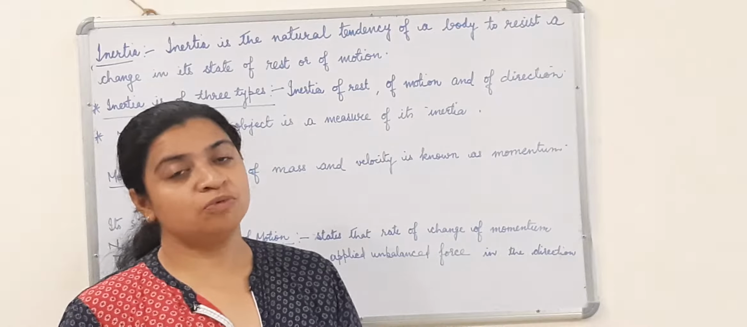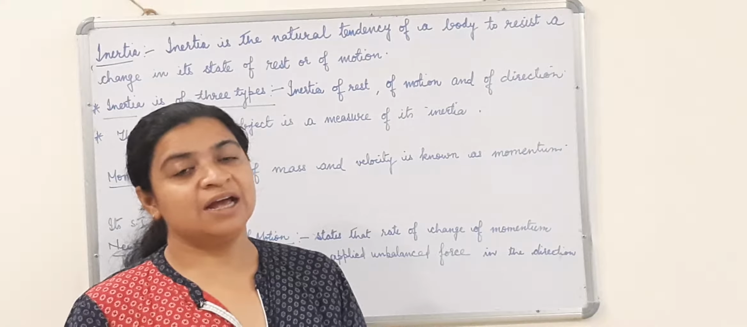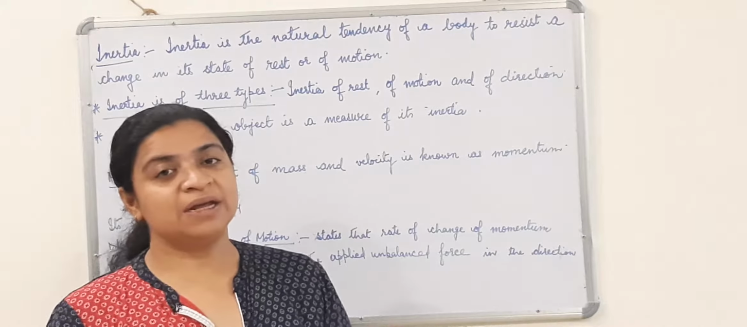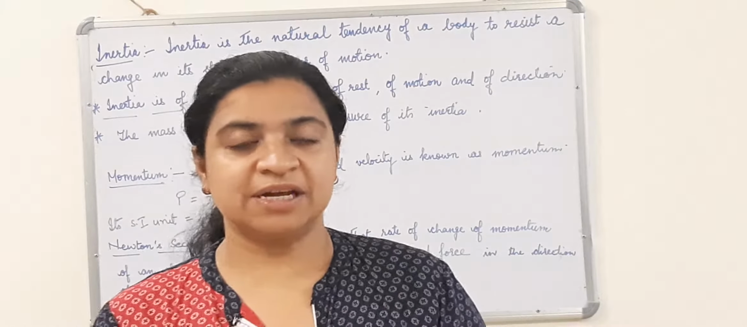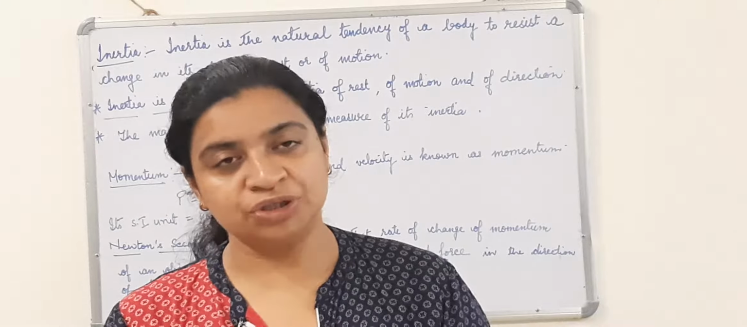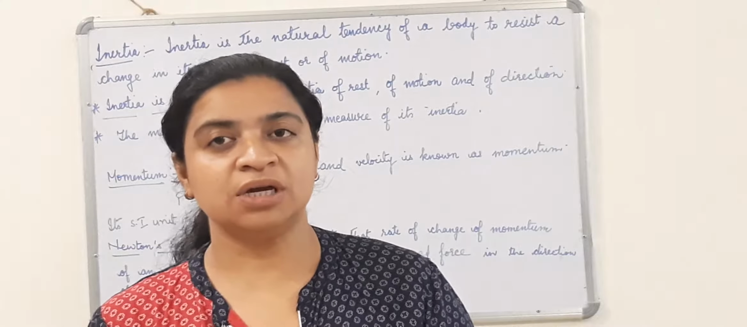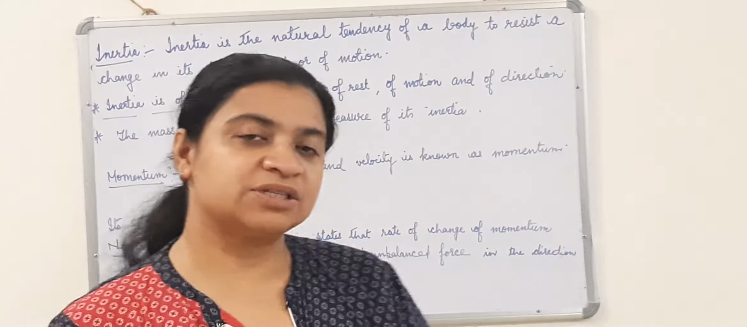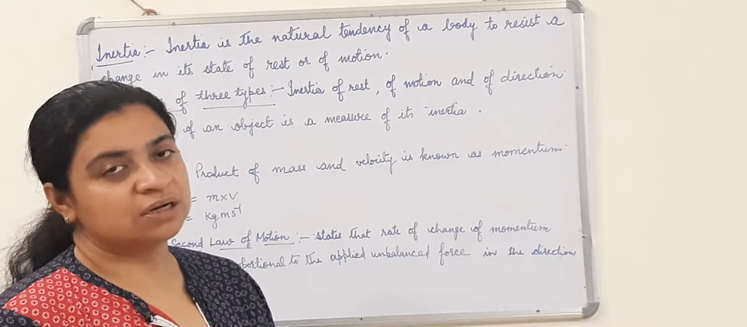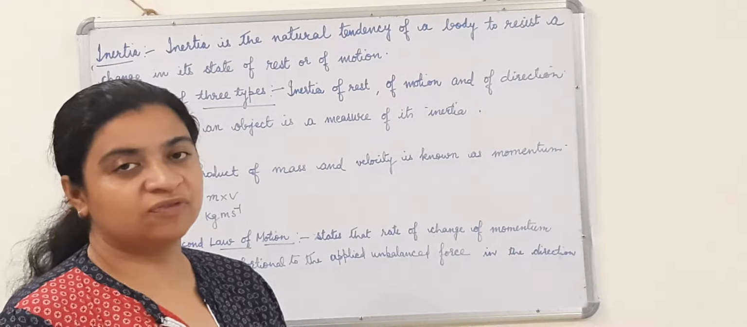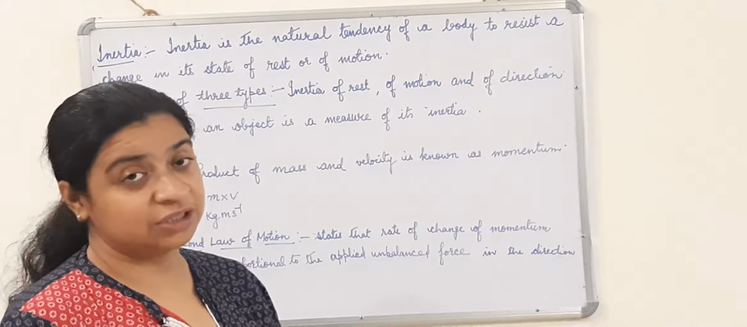Newton's first law of motion states that an object, if it is at rest, tends to remain at rest. If it is in motion, it tends to remain in motion until or unless an external unbalanced force is applied on it. This is known as Newton's first law of motion or the law of inertia.